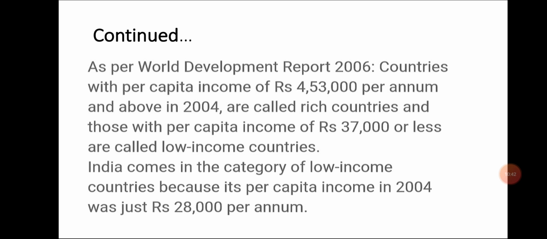India comes in the category of low income countries because its per capita income in 2004 was just 28,000 per annum. Here countries are classified on the basis of their per capita income that is seen annually.